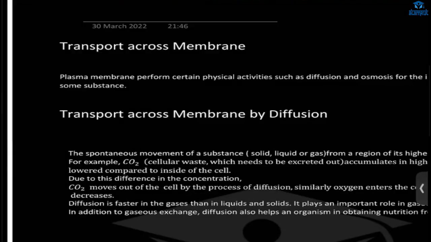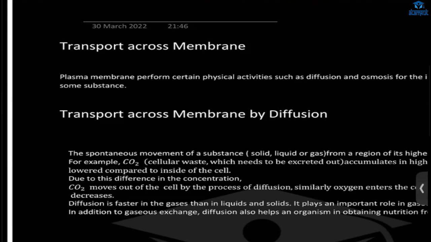And in more detail, we'll talk about the transport in the membrane, how the substance are transported. There are two types of transport. Okay, one is passive transport, and the other one is active transport. The passive one, it doesn't require energy. And the active one, it requires ATP. In the passive transport, what happens? Substance will move from high concentration to low concentration.